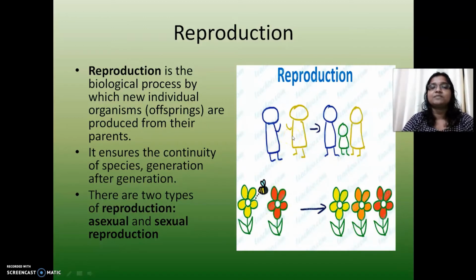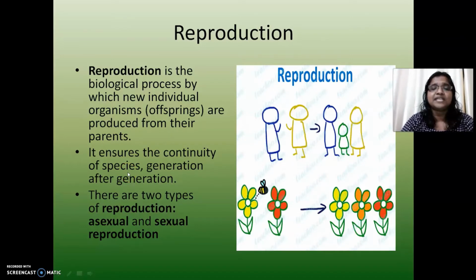It is required for the continuity of species, which continues generation after generation.